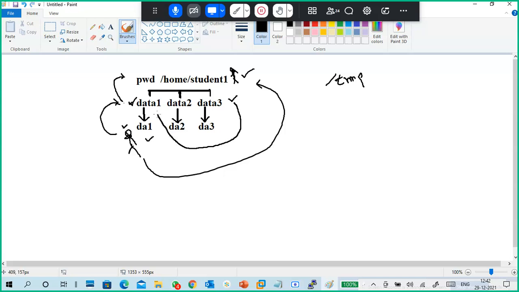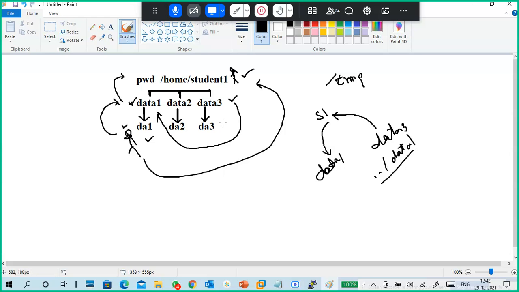I want to go to data 1. So this is data 3, and here it is data 1. On top of this one is the student 1 directory. Normally, as I told earlier, go one step back, then go to data 1. It means dot dot slash data 1, right? So this is the command you have to put.